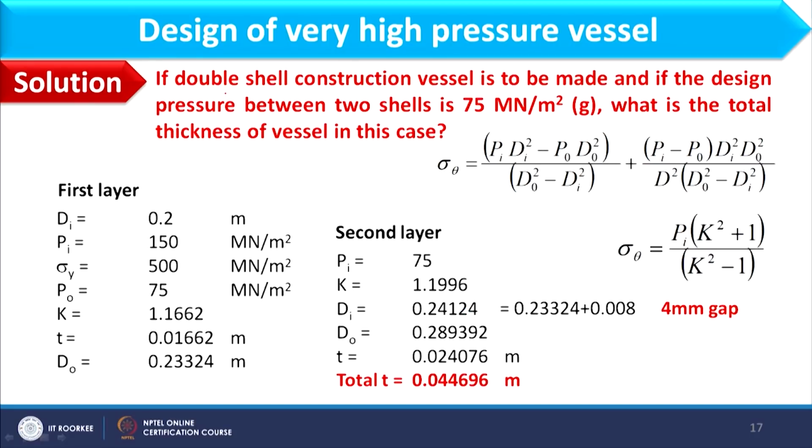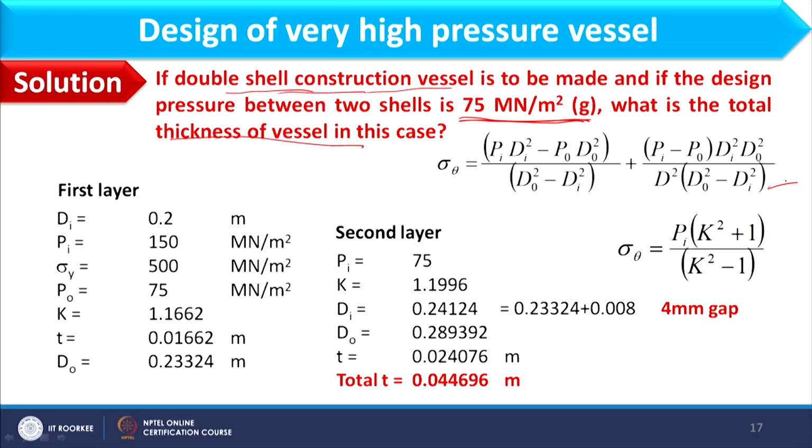As we discussed earlier, part B involves a double shell construction vessel where the design pressure between two layers is 75 mega Newton per meter square, and I need to find the total thickness of the vessel. Here I have sigma y, and I am applying the principal stress theory: pi di square minus po do square divided by do square minus di square, plus this expression.